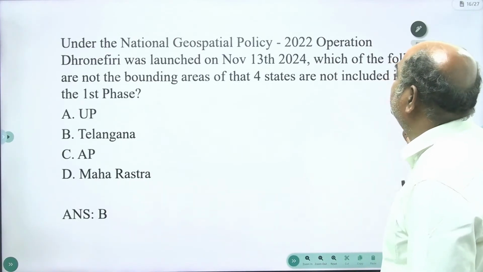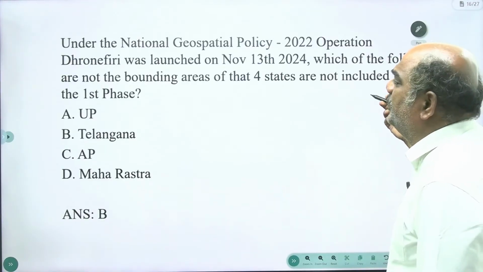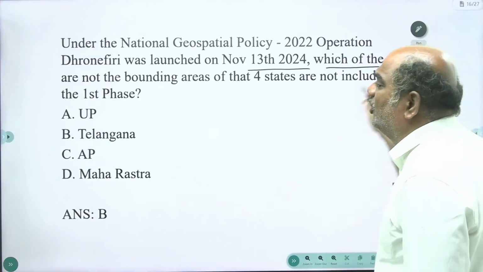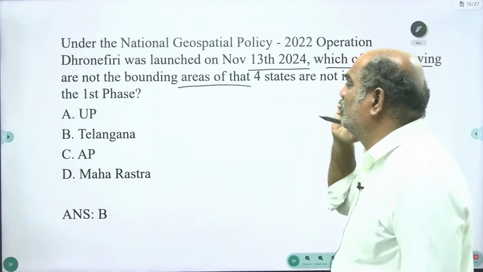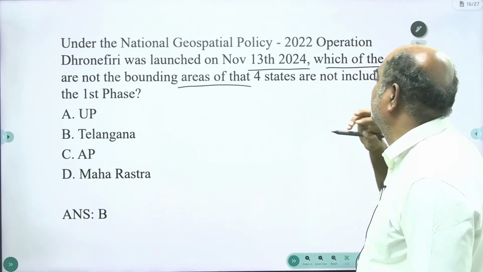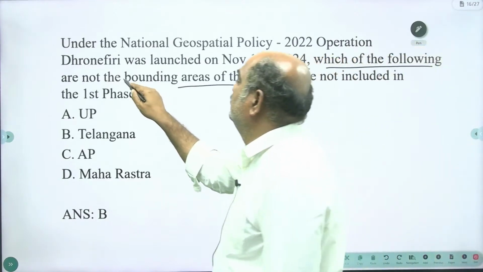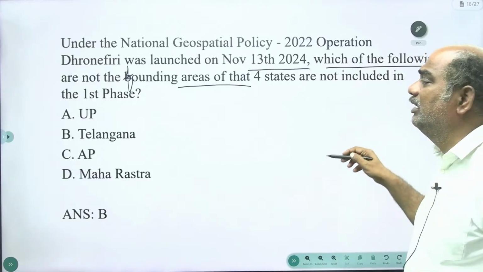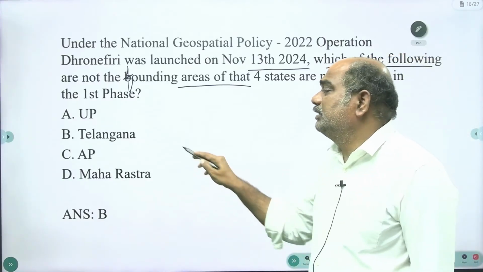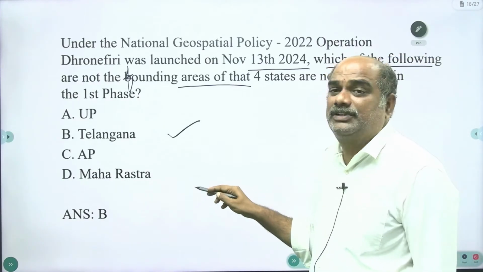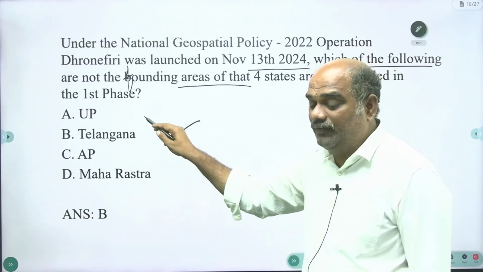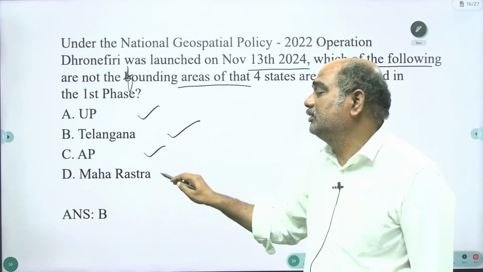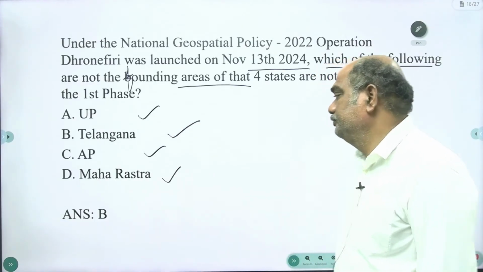Under the National Geospatial Policy 2022, Operation Drongiri was launched on November 13, 2024. Which of the following are not the bounding areas of the four states? The areas of the four states are not included in the first phase. So, Telangana is not included in this first phase. What are the states included in the first phase of Operation Drongiri? UP, Andhra Pradesh and Maharashtra.